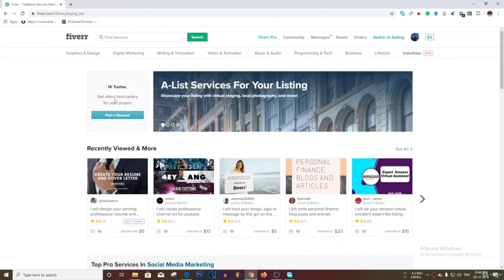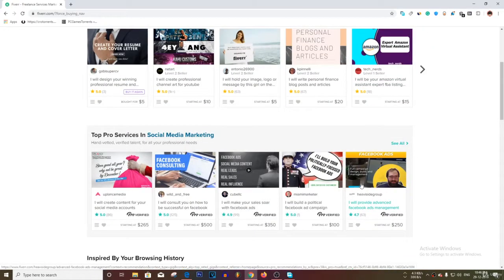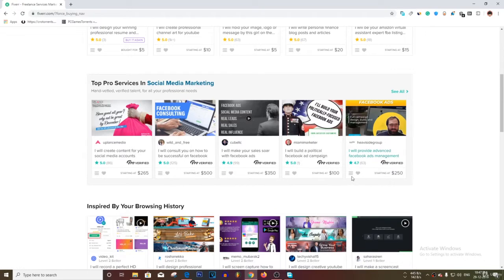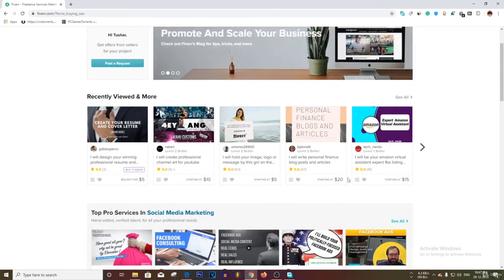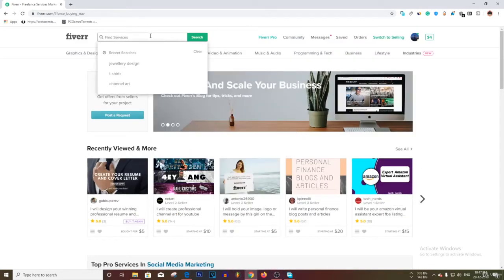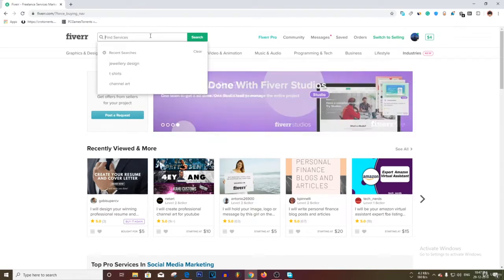And according to me, gig images are really crucial. This is the most important part, even more than SEO and keywords. I think gig images are more important than those. To get sales, gig images are really important and crucial. And how you can analyze the gig images in a particular niche or category of gigs, that I'll be telling you in this video.